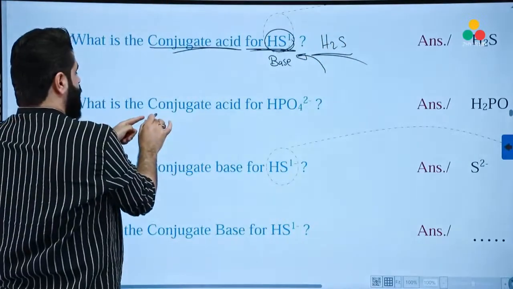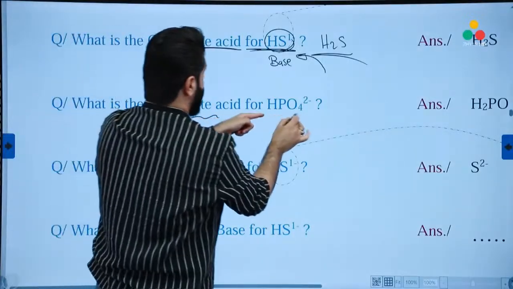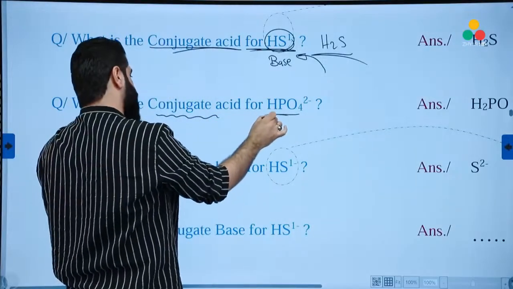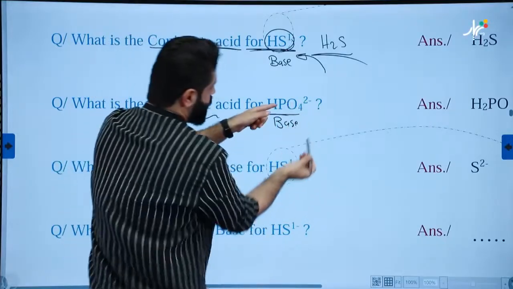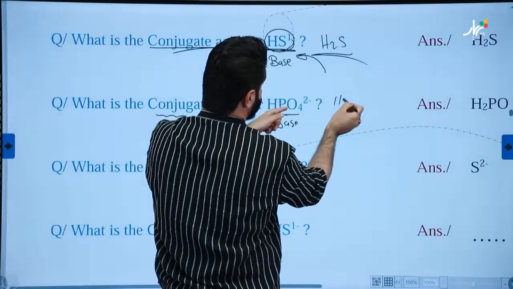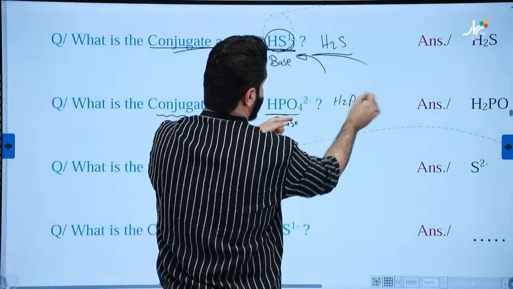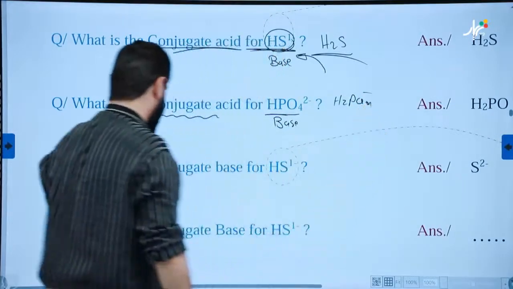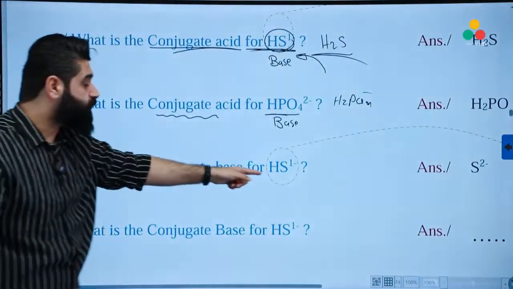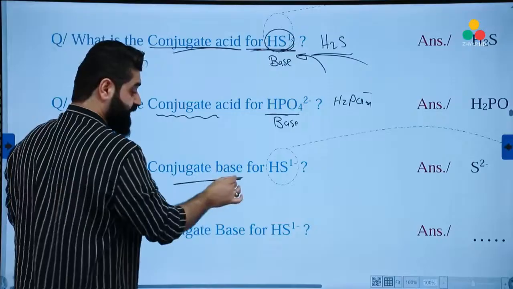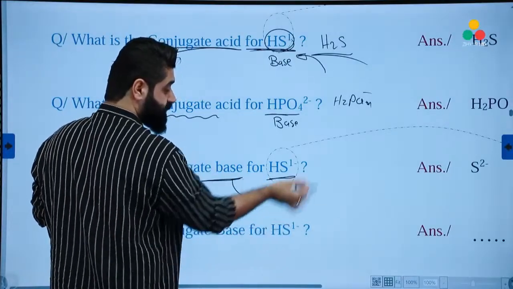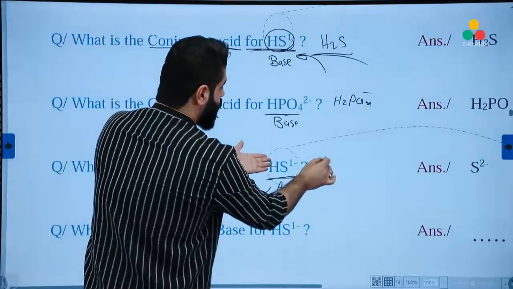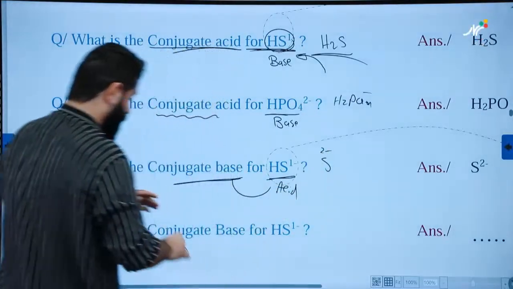This one. Conjugate acid for this. So this must be a base. Then add one proton. If you add one proton, it will become H2PO4 negative. Good. And conjugate base for this. This one must be acid. Because it's acid, remove one proton, will become S negative 2.